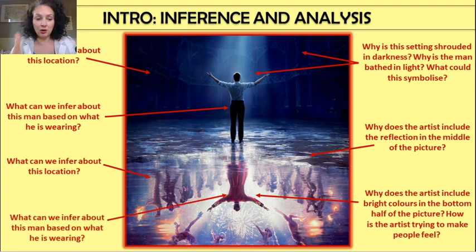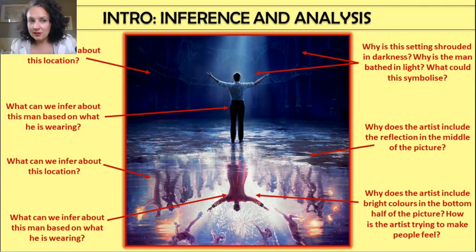Okay, so if we have a look, what can we infer about this man based on his costume at the bottom in red? Well, if you've seen the film The Greatest Showman, have you seen it? He is a ringmaster in a circus, right? But obviously, red tailcoat, in charge, ambitious. This is his circus. He is in charge.